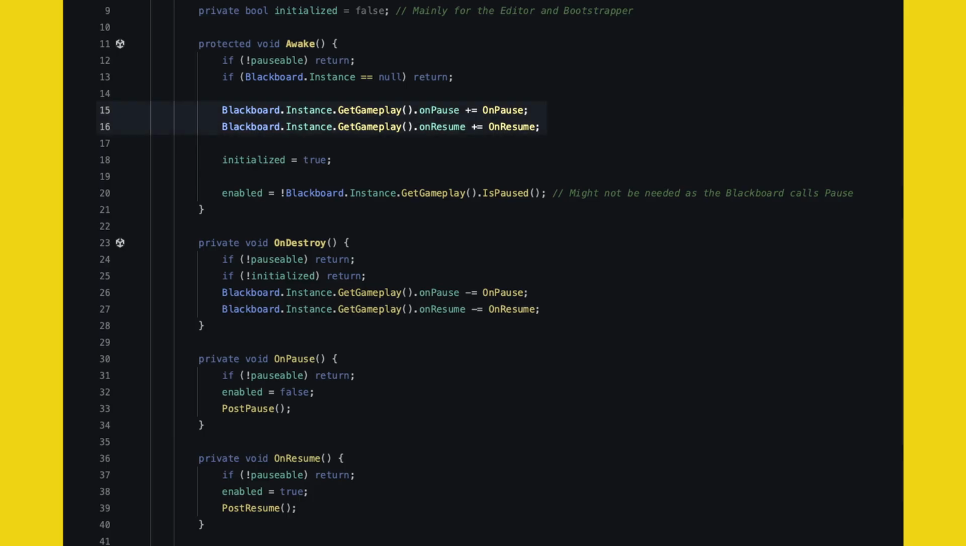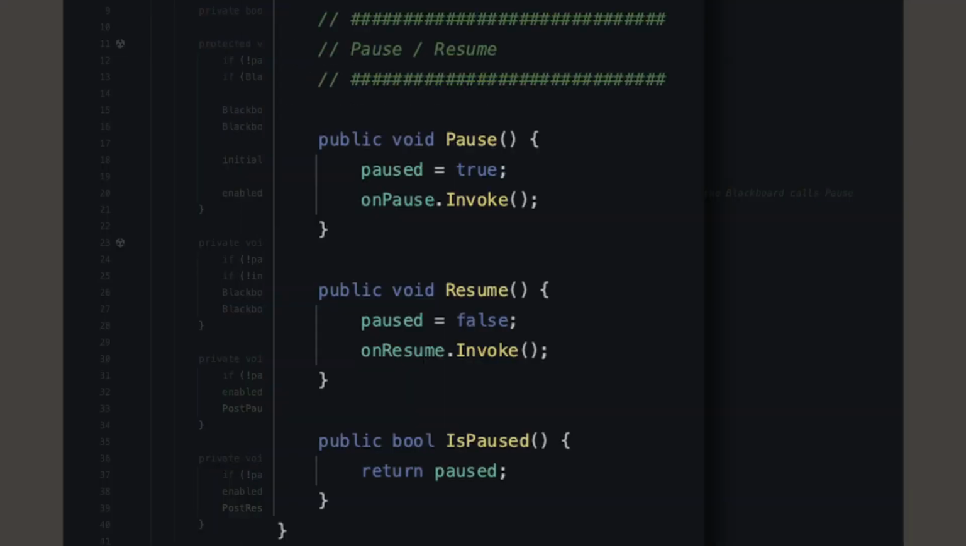Here I have a game manager that keeps track of the state of the game. It's called a blackboard because everyone in the game can look at the blackboard. The blackboard knows when we pause and when we resume. Like the pause button might just call the blackboard's pause method and that will trigger an event.